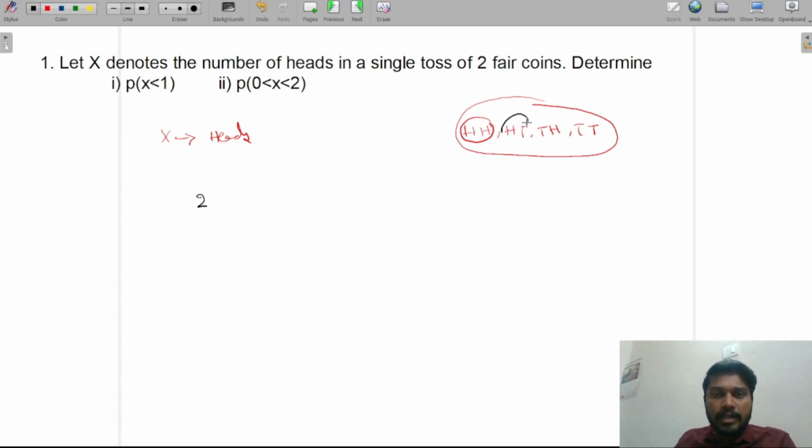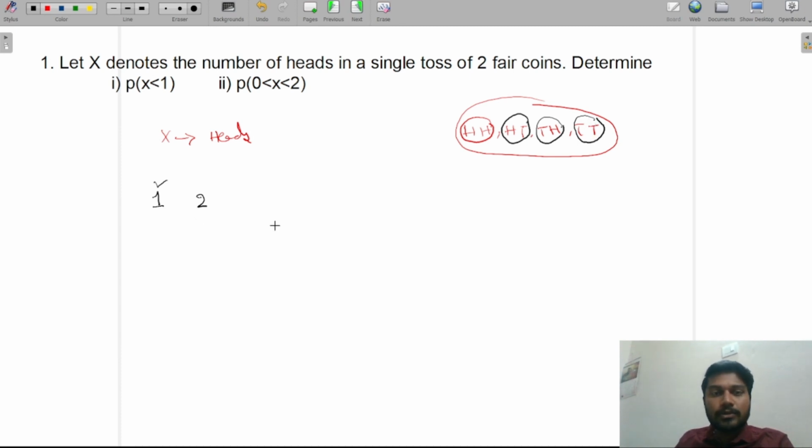Similarly, in the second possible outcome, how many heads am I getting? One head. And in the third possible outcome, here also I'm getting one head. Now, coming to the fourth possible outcome, am I getting any heads here?